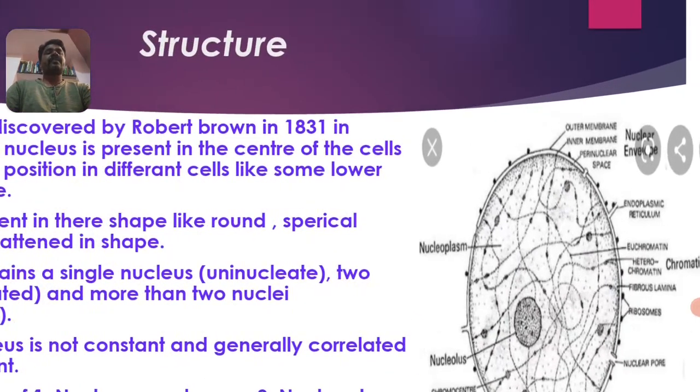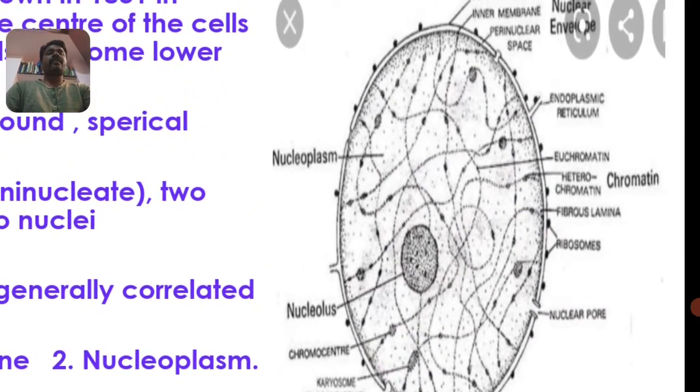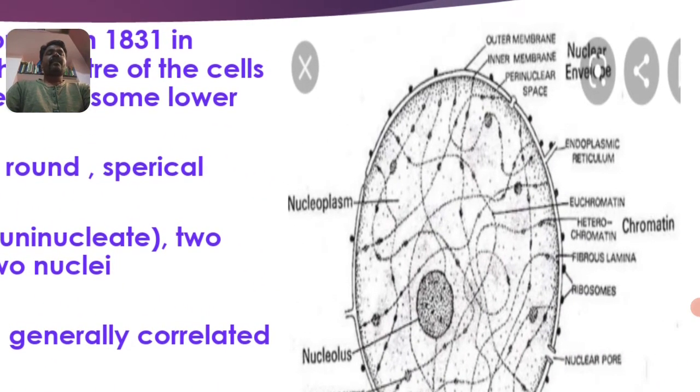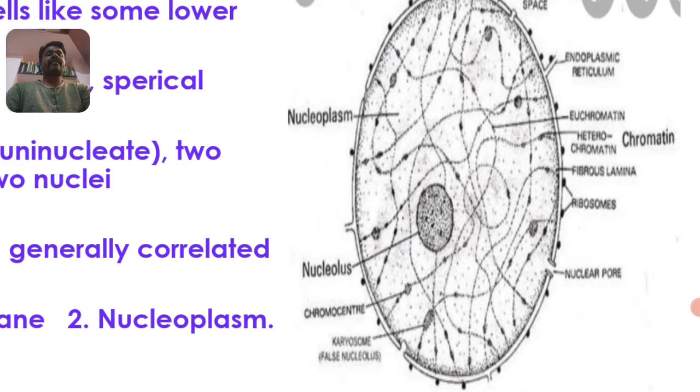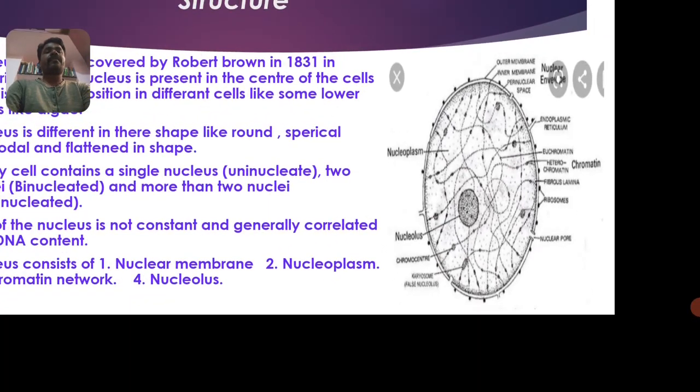See, this is the structure of a nucleus, consisting of all four parts: nuclear membrane, nucleoplasm, and chromatin networks present at the central or peripheral region. It consists of the nucleolus, a subspherical part, and the inner content is called the nucleoplasm. The membrane consists of distinct regions where perforation takes place, meaning there is a formation of pores. Those pores are called nuclear pores. On the surface of the membrane there are ribosomes, which are granules present over the surface of the outer membrane of the nucleus.